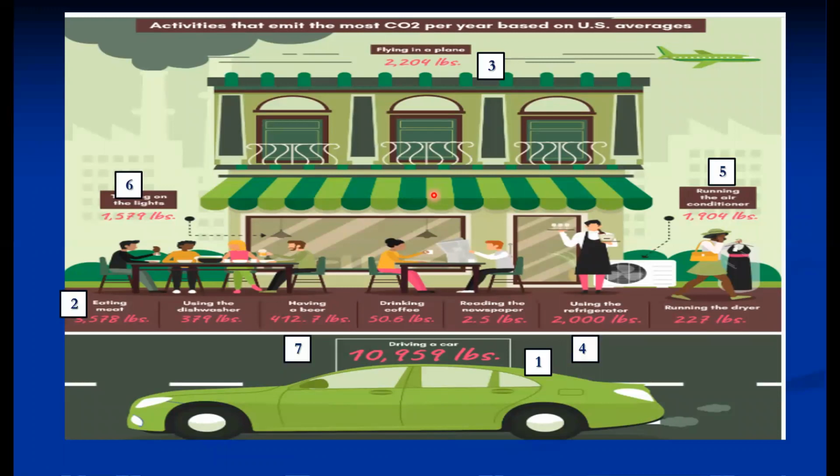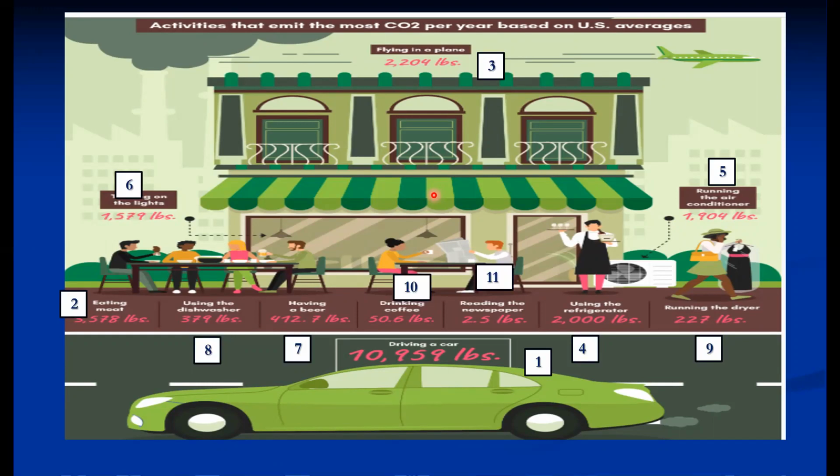Then having a beer, because the energy required for processing beer is also considerable, around 400 pounds per year. Using a dishwasher, around 400 pounds per year. Running a dryer, around 200. Drinking coffee is around 50 pounds, and reading the newspaper around 2.5 pounds.